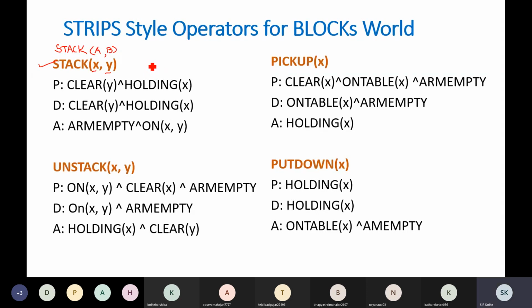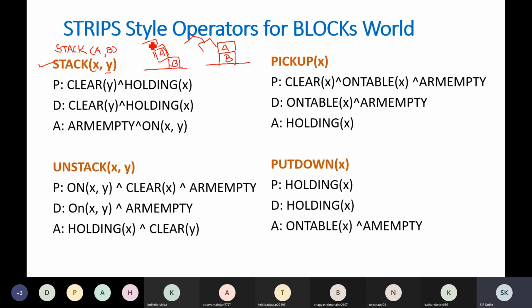So to perform this operation, the robot arm should have this block A, right? And on the table there will be block B. After performing this operation, the robot arm will stack this A on B. So it will look like this.